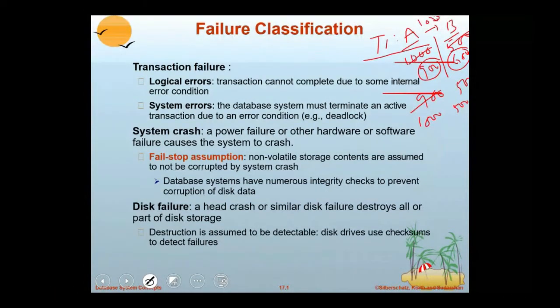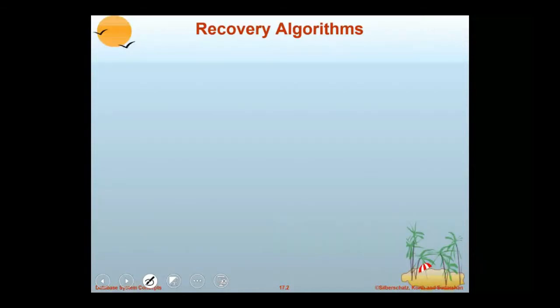We are going to learn in this chapter how to make sure of the consistency of the database system. First we have seen failure classifications. Failure is possible due to logical errors, which we call transaction failures, or system errors such as system crash or disk crash. Now we have to see how recovery is to be done. To perform recovery, there are recovery algorithms or techniques to ensure database consistency and transaction atomicity and durability. Even though failure occurs, it has to satisfy this.